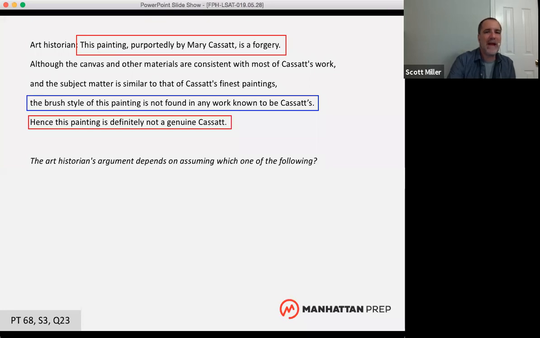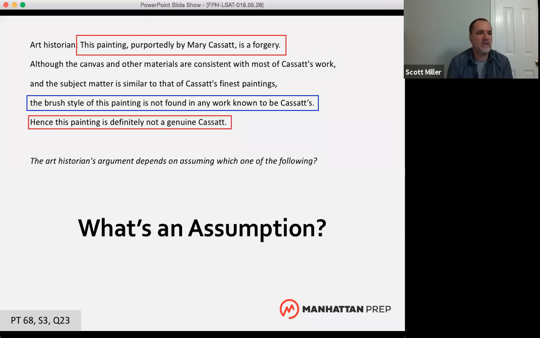Okay, so now we know that. The next important thing, if we go back to the question stem, the question that we're being asked here: the historian's argument depends on assuming. So now we're talking about an assumption. What's an assumption on the LSAT? Can you describe in a few words what an assumption is in the argument? Because they're asking us about one. Depends on assuming which one of the following. Which one of the following refers to an answer choice, so the answer choice is going to be an assumption.